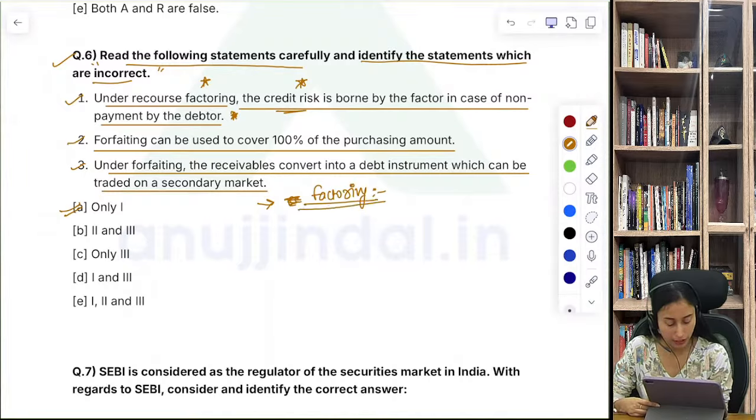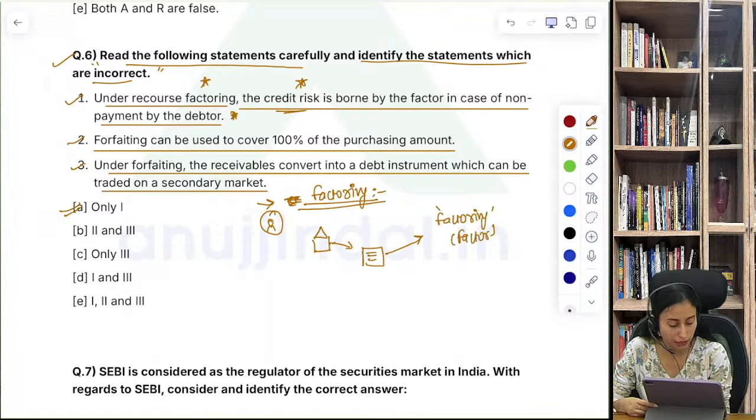ठीक है, फैक्टरिंग क्या होती है? Suppose I am a business, I have some kind of bills that is not yet paid by one of my clients. Okay, so I am using this bill to give it to a factoring company. A factoring company, basically a factor, I'm going to call it a factor.